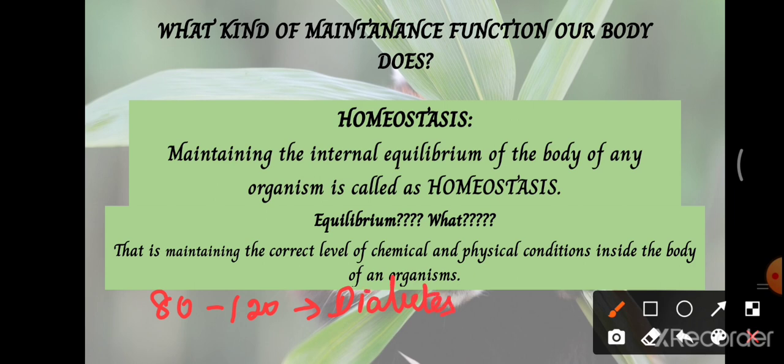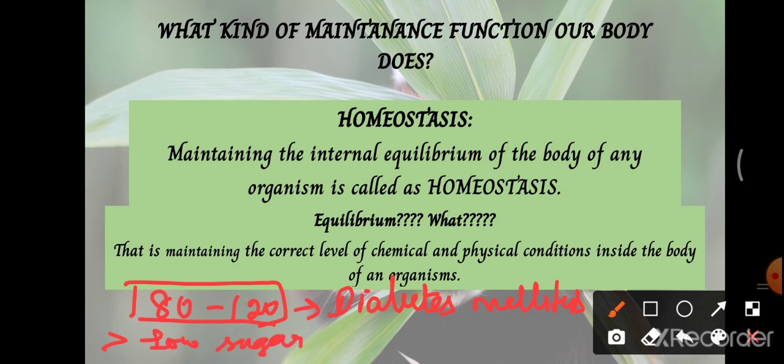So what is this diabetes? That is a regular increase in the blood sugar level. In the course of time it will cause damage to all the vital organs in our body. Similarly, if the blood sugar level goes below the normal level, what will happen? Again, we call it low sugar.